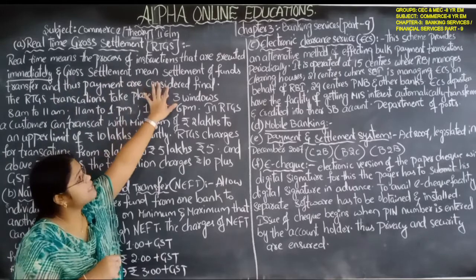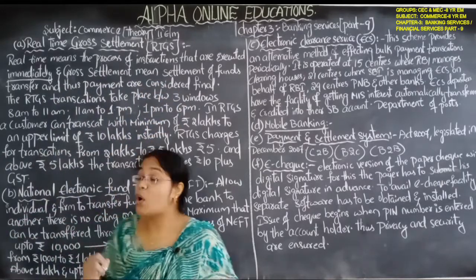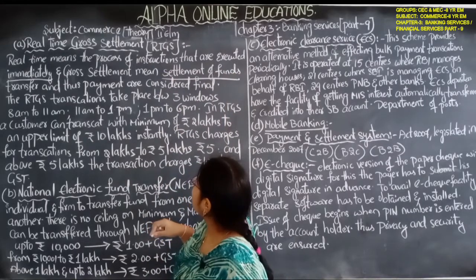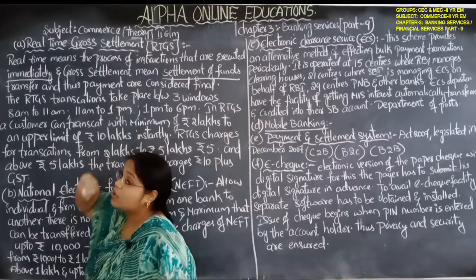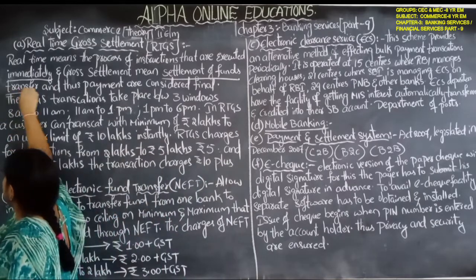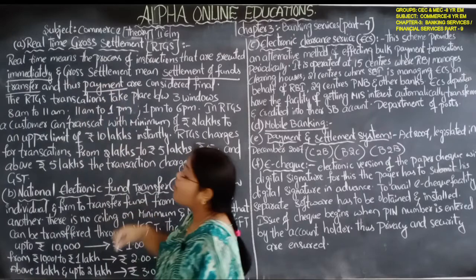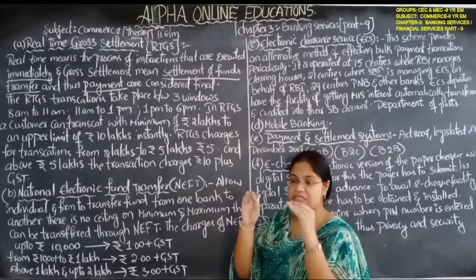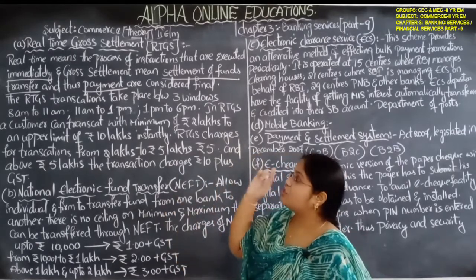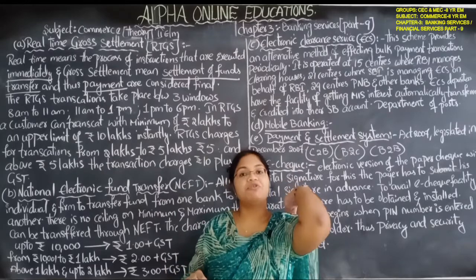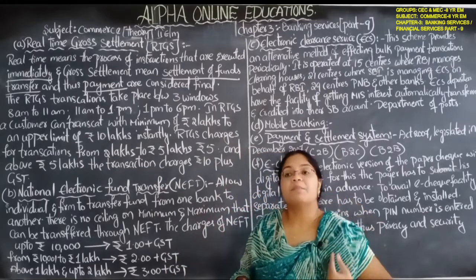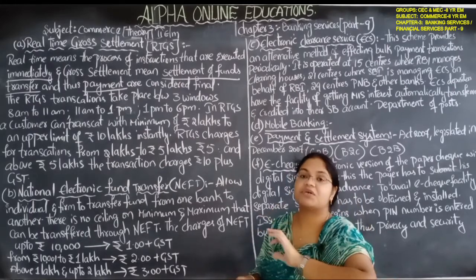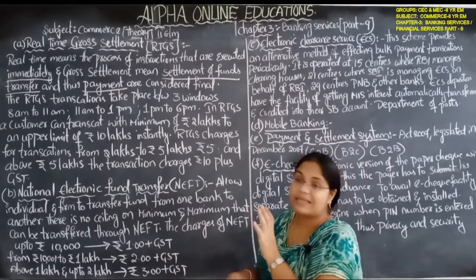Gross settlement means the settlement of fund. It is the settlement of fund transfer, and thus payments are considered final. When they get the instruction to transfer the fund, it will be transferred immediately, for payment or for the transfer purpose, whatever it may be, without any delay.